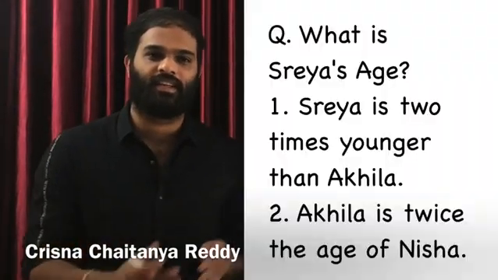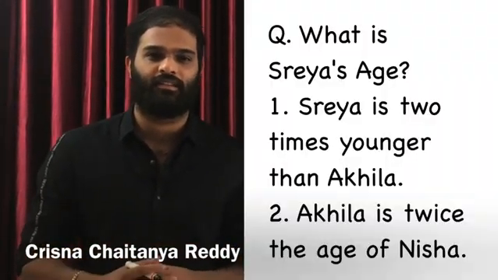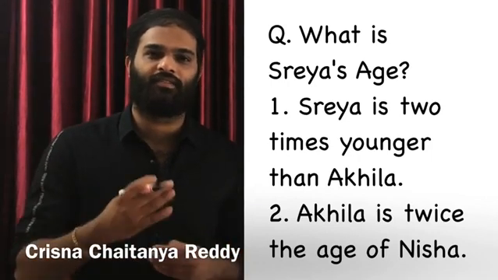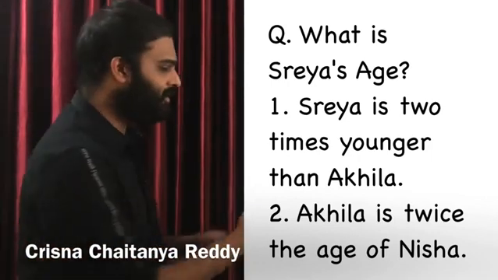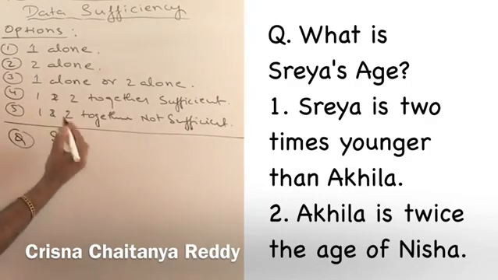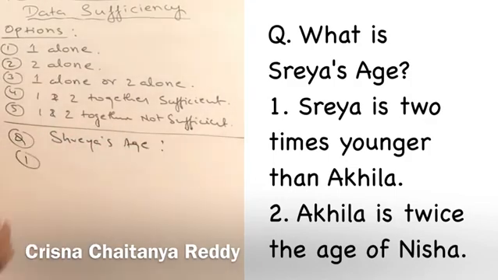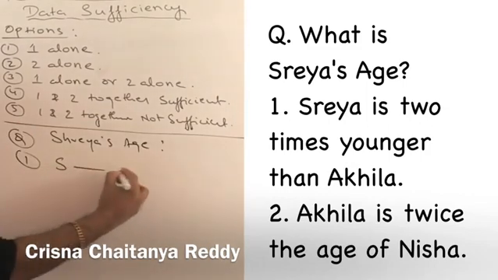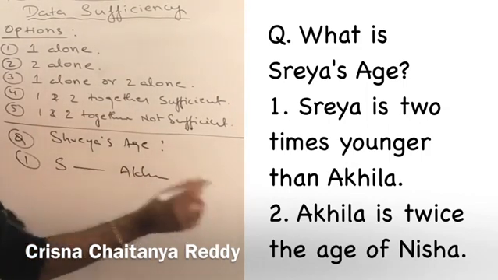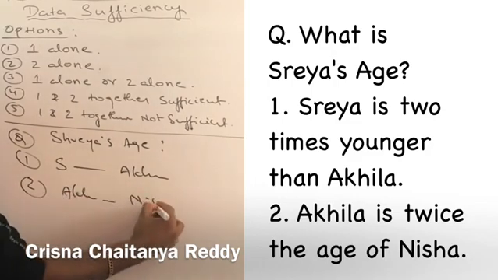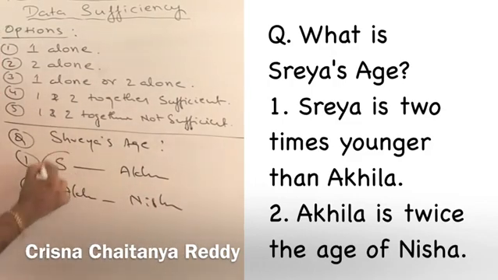Suppose the question is, what is Shreya's age? And the first statement is, Shreya is 2 times younger than Akila. And the second statement is, Akila is twice the age of Nisha. Very simple question. In the question, he has asked us to find out Shreya's age. And in the first one, he has compared Shreya with Akila. We do not know Akila's age. And in the second one, he has compared Akila with Nisha. And we do not know Nisha's age. We do not know anybody's age.